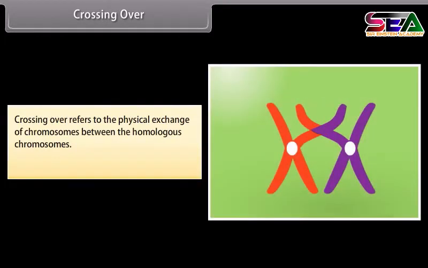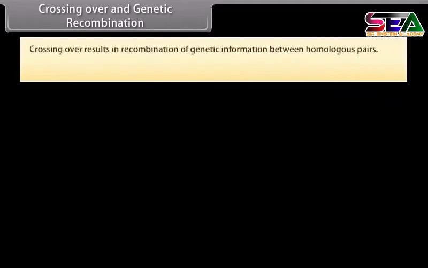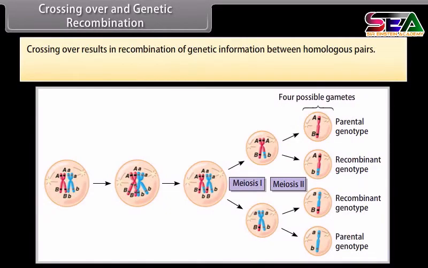Crossing over. Crossing over refers to the physical exchange of chromosomes between homologous chromosomes. It occurs in prophase of meiosis I. Crossing over and genetic recombination. Crossing over results in recombination of genetic information between homologous pairs.